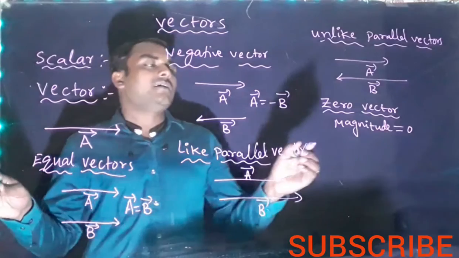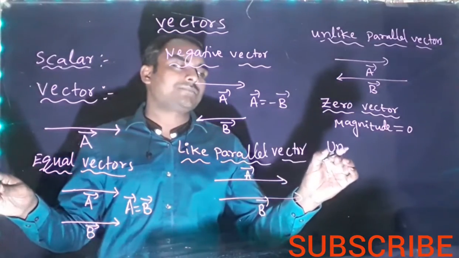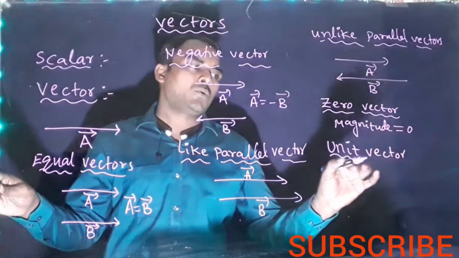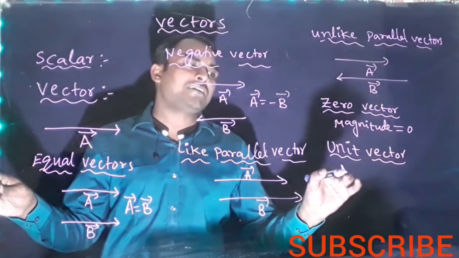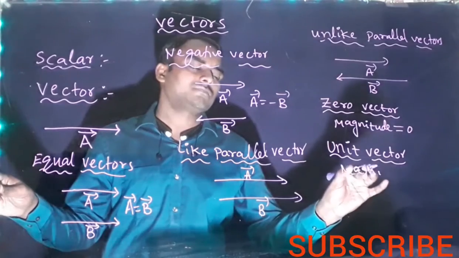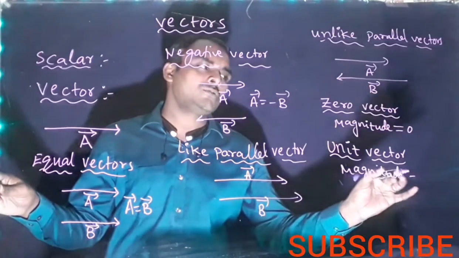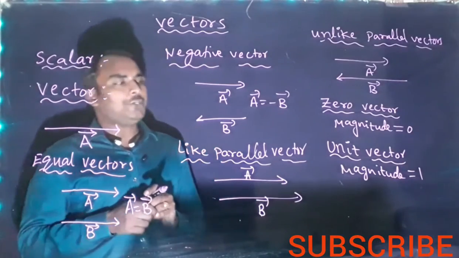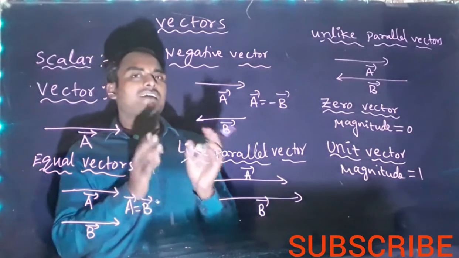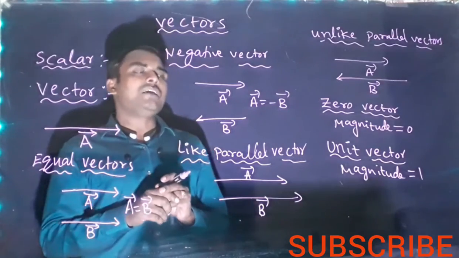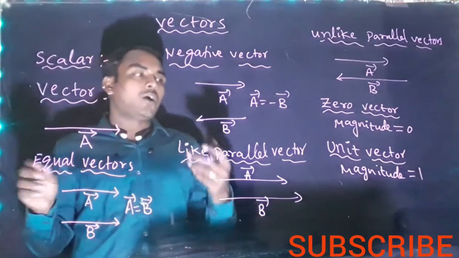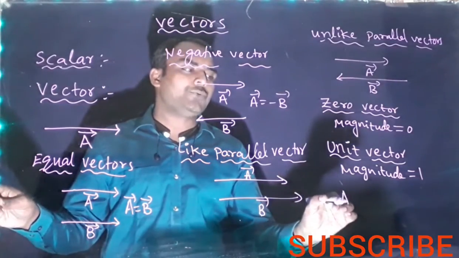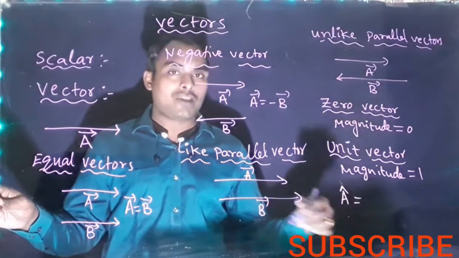Next, unit vector. The vector whose magnitude is 1 unit is called a unit vector. If that vector has 1 unit magnitude, it is called a unit vector. Now how to find the unit vector? For example, the unit vector in the direction of A bar.